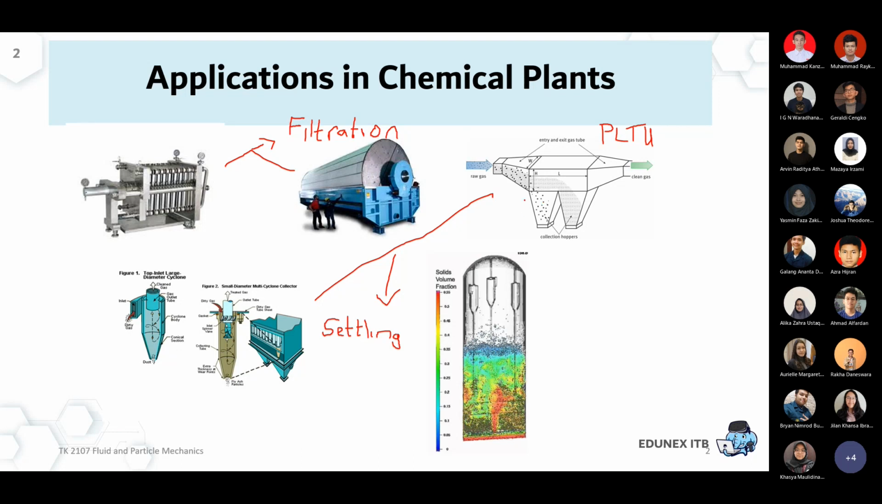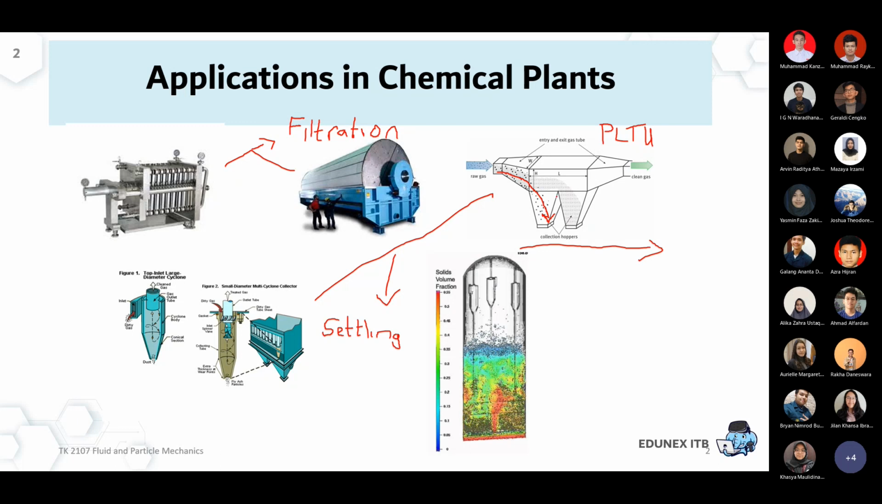And we can imagine that the solid has a greater density than the fluid, so if we provide enough time and enough space, the particle will go towards the bottom part because of the heavier density. That's called settling. So the longer the gravity chamber, the better the chance for the particle to settle.